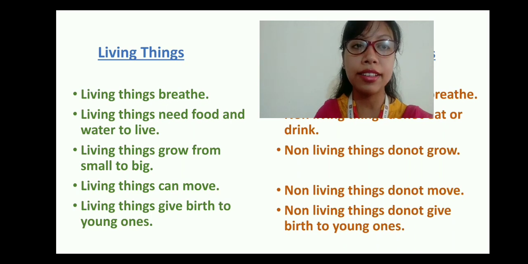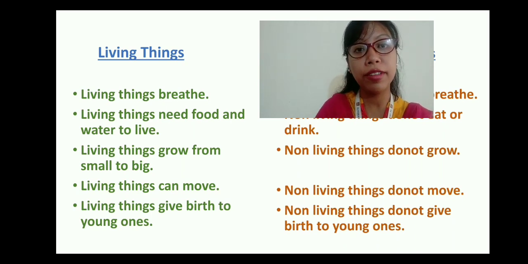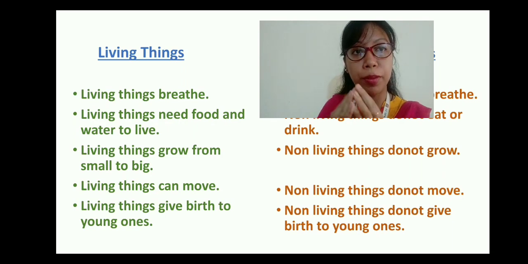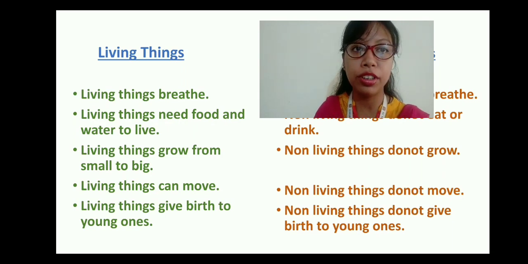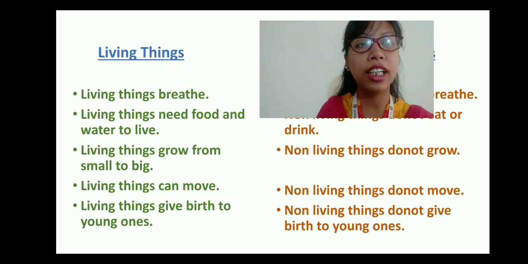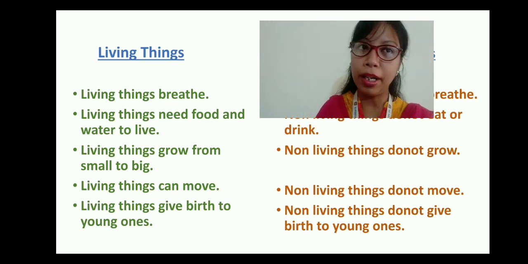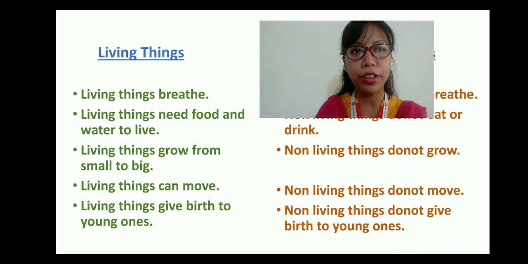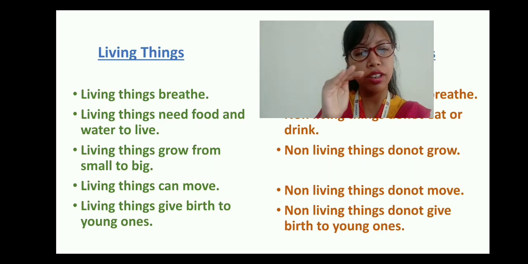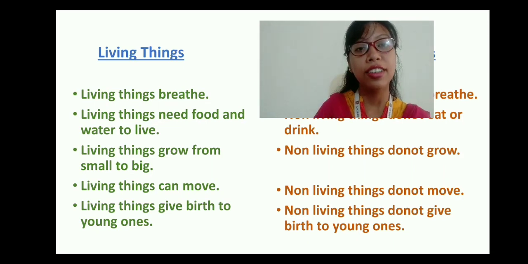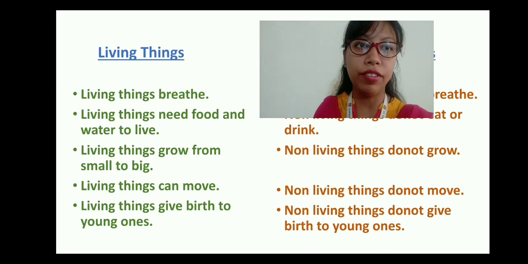Then living things give birth to young ones. So we give birth to young ones. Dogs give birth to puppies. Cats give birth to kittens. Human beings give birth to babies, and also plants give birth to their young ones. That is the very seed, you can say seed. So these are the qualities or the properties of living things.